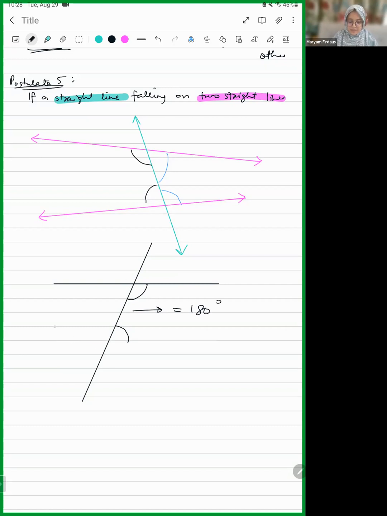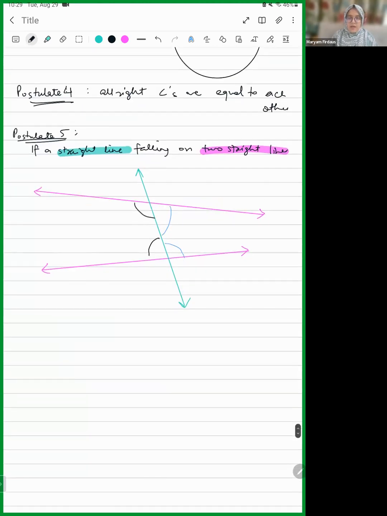But if it is something like this, then the side of this transversal on the right side over here is becoming wider, right? So obviously this is greater than 180. And on this side, it is less than 180. So our postulate is saying, on which side are the interior angles less than 180? As we saw, it is on this side, it is less than 180. Till here, it's clear.